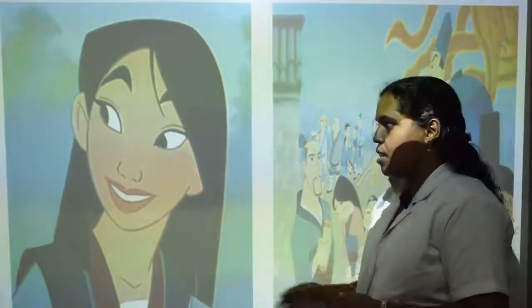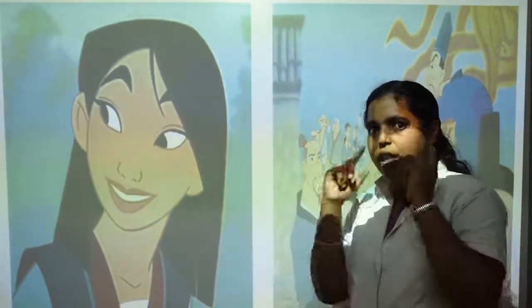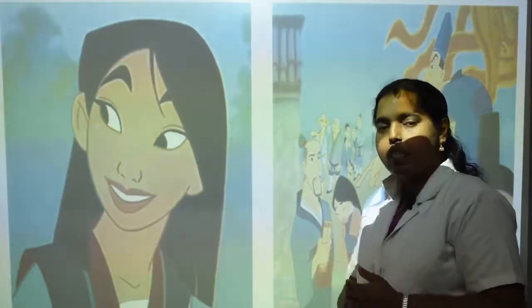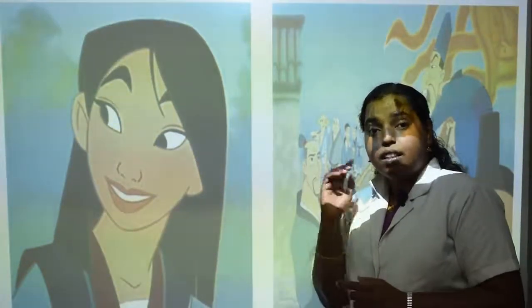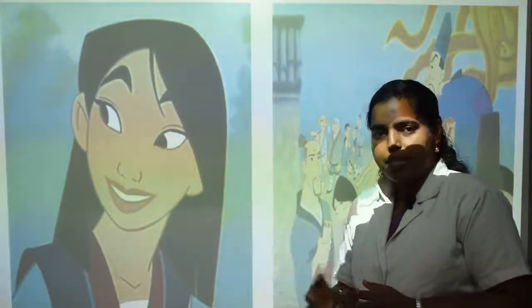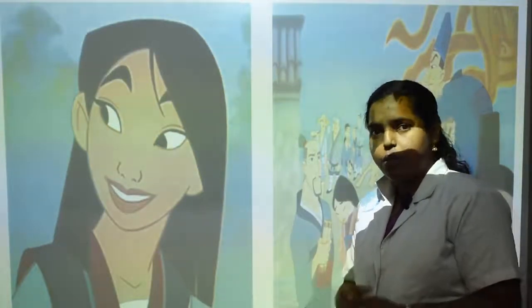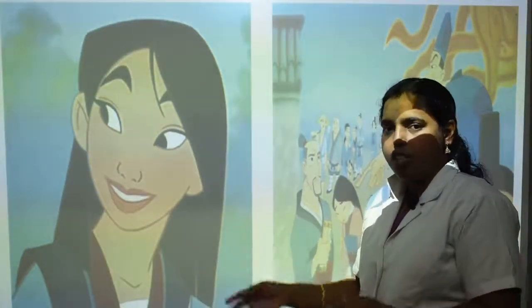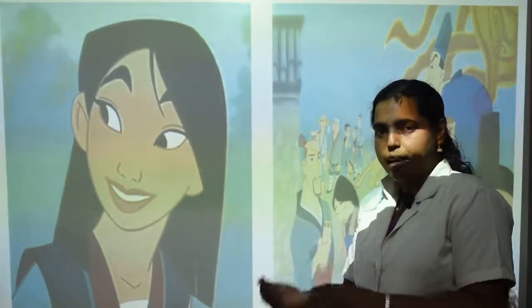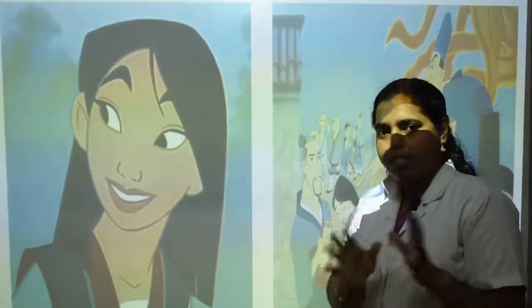He is a carpenter and he is not able to go for a war. So what she does is, she thinks about a plan. When she was washing the clothes, she hears the messenger and she runs inside the house and asks her father, Father, did you hear the news that the messenger said? The father said, yes, I heard. What shall we do now? Like that they were thinking. And she went inside, took a cup of tea for the father and served it. She asked him to wait a minute and she went inside.